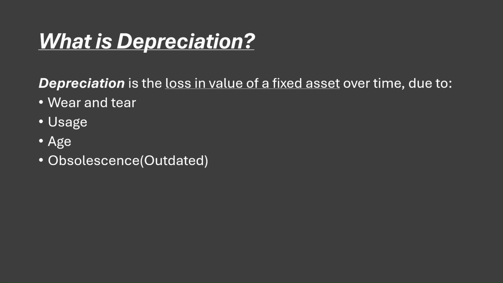Usage, the more you use it, the more it loses its value. Age, obviously, if you're going to have a car for 5 years and you bought it for like 1 million, you basically can't sell it for 2 million. You have to sell it for less than that because it's an old car at that time. Then outdated, meaning also the same thing as age, that these days people want to buy cars that just came out a few years ago, but not from 10 years ago, obviously. So that's the reason why your asset is going to lose value.